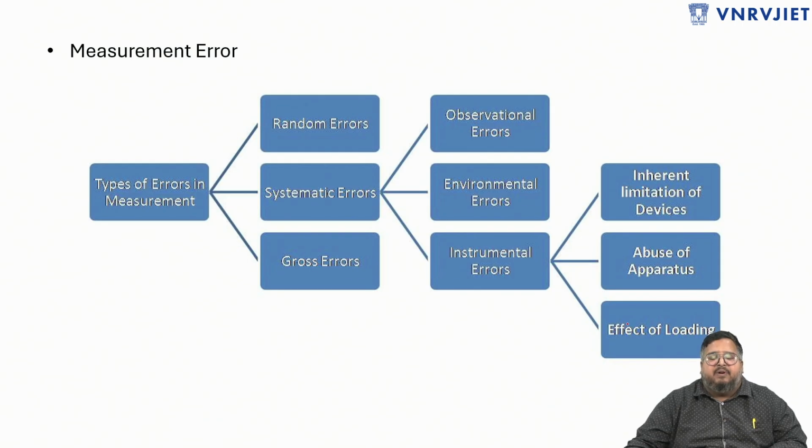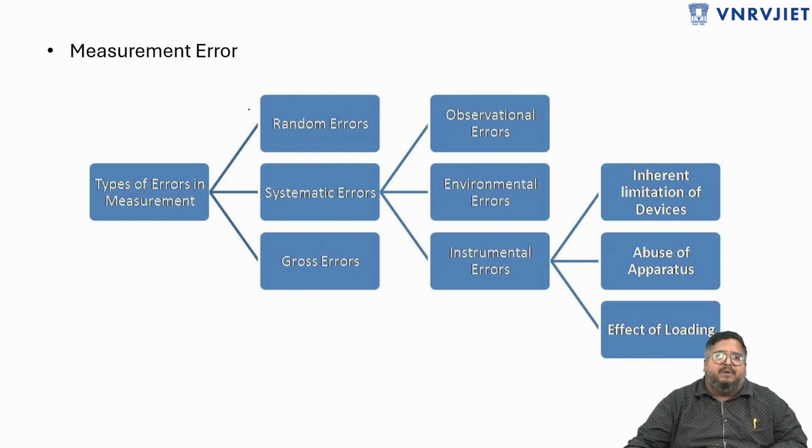Because we all know that the external device connected to the sensor or transducer acts as a load. When it acts as a load, due to this loading effect, the displayed quantity will be less than the actual quantity. This loading effect has to be minimized. Okay, so these are systematic errors.